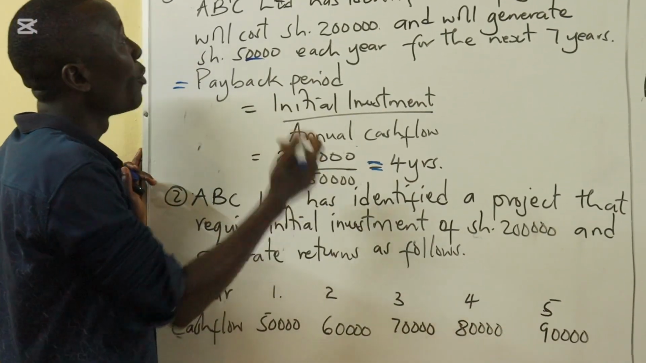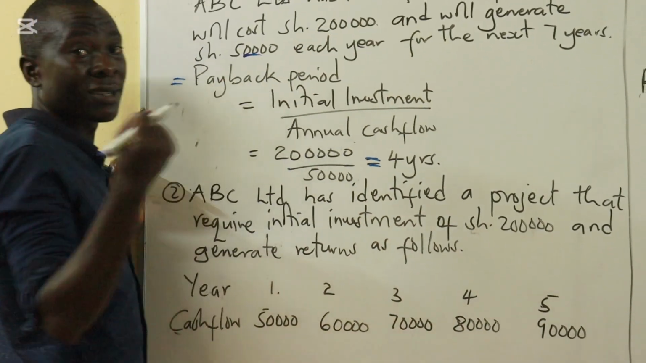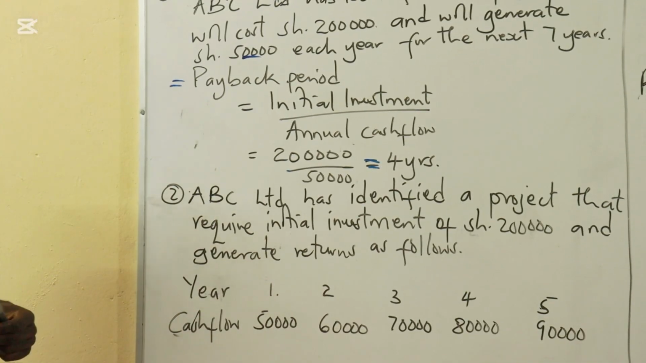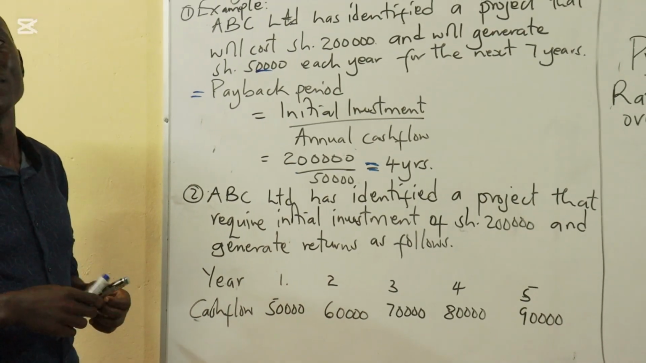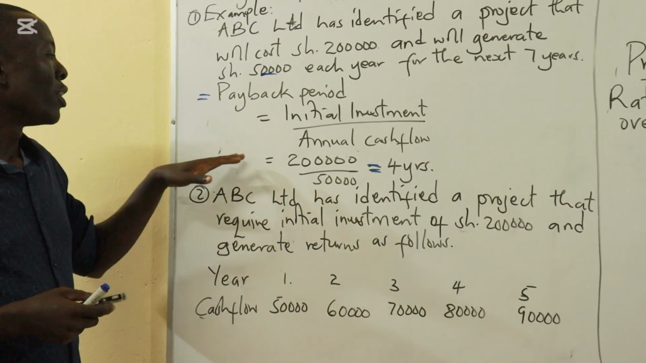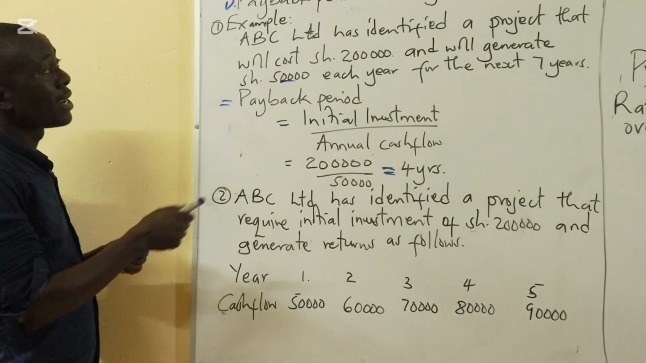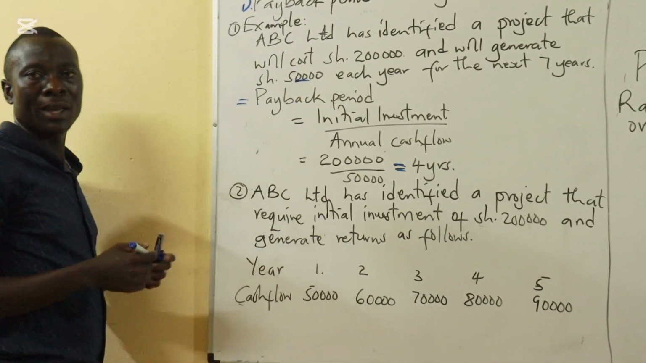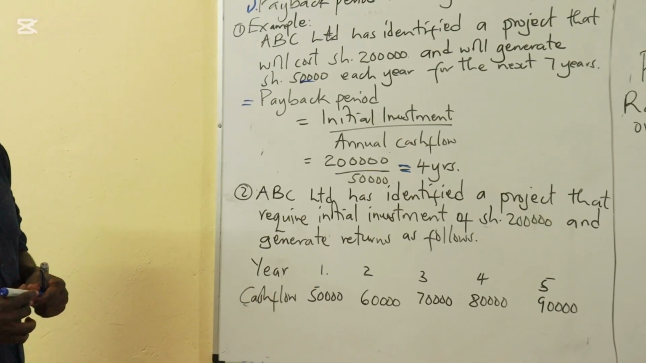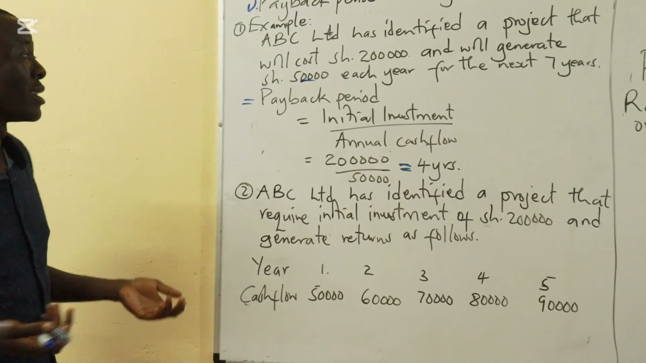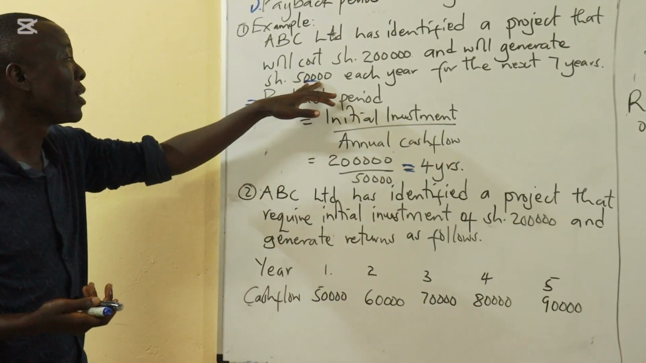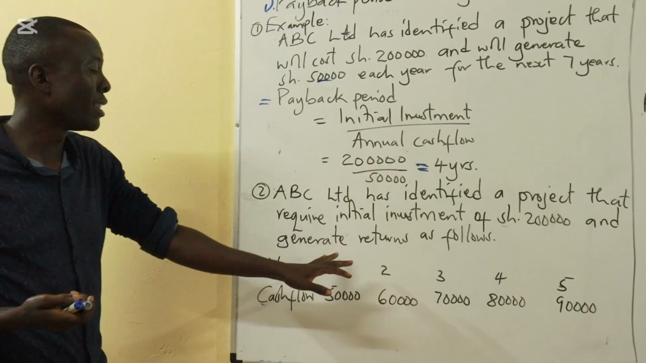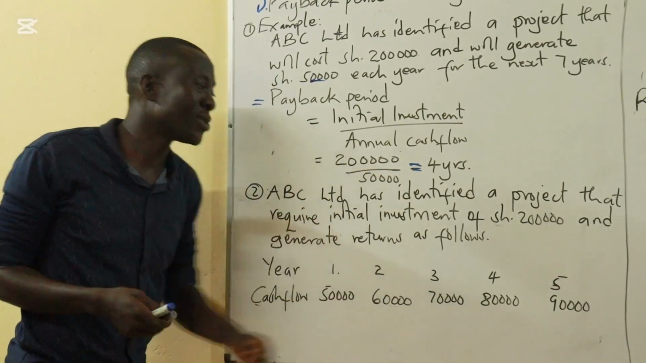This simply means when you invest in this project, it will take us 4 years before we recover our initial investment. Now, it can come in another scenario where we have irregular cash inflows. Irregular simply means the amount is not constant. In the earlier example, we said the amount was 50 per year, but here the amount is not constant, as it is shown here.